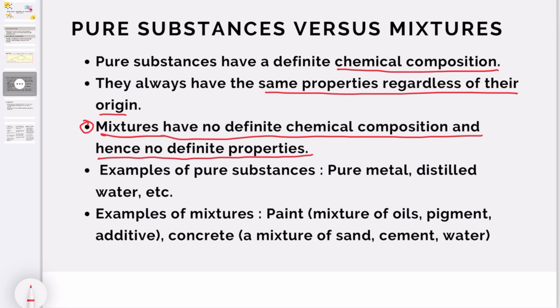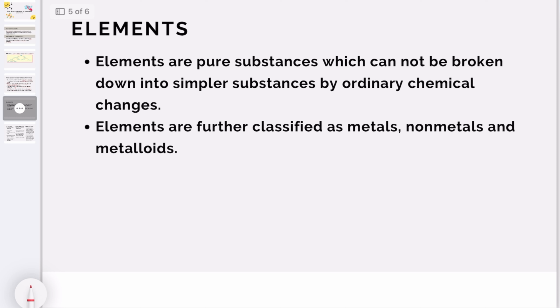Then the examples of pure substances: all pure metals like silver, gold, iron, and distilled water, which is represented by the symbol H2O. The examples of mixtures are paint, which is a mixture of oils, pigments and additives. The second example of a mixture is concrete, which is a mixture of sand, cement and water. Okay, understood? That means pure substances and mixtures differ in composition: definite versus no definite proportion, and their properties are also different.